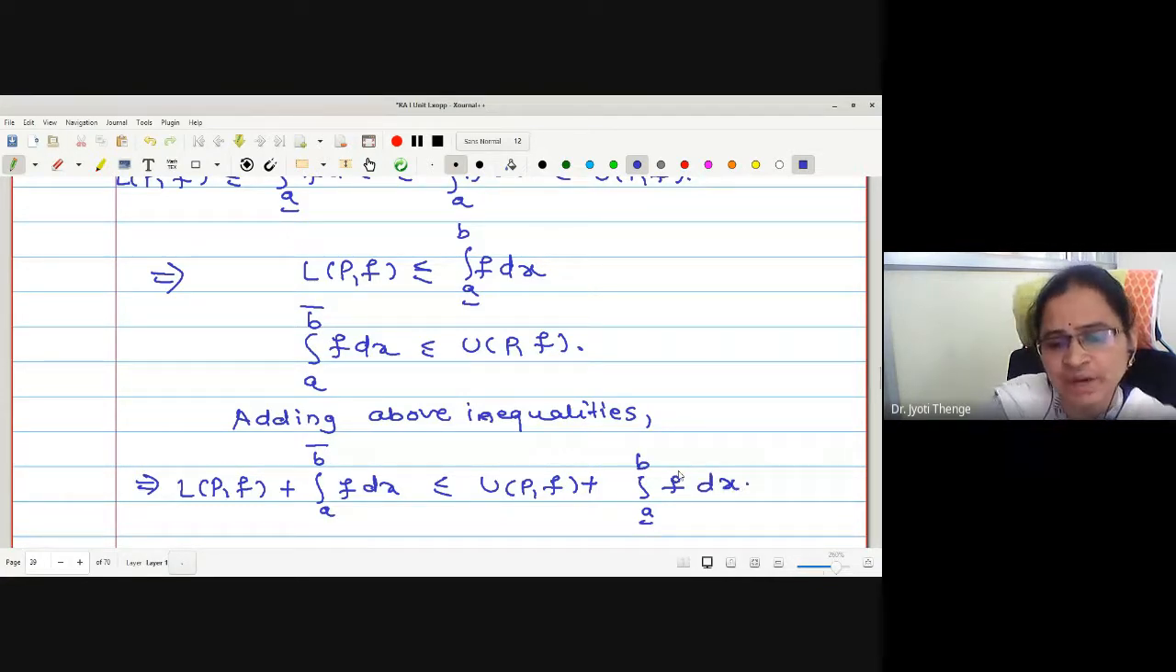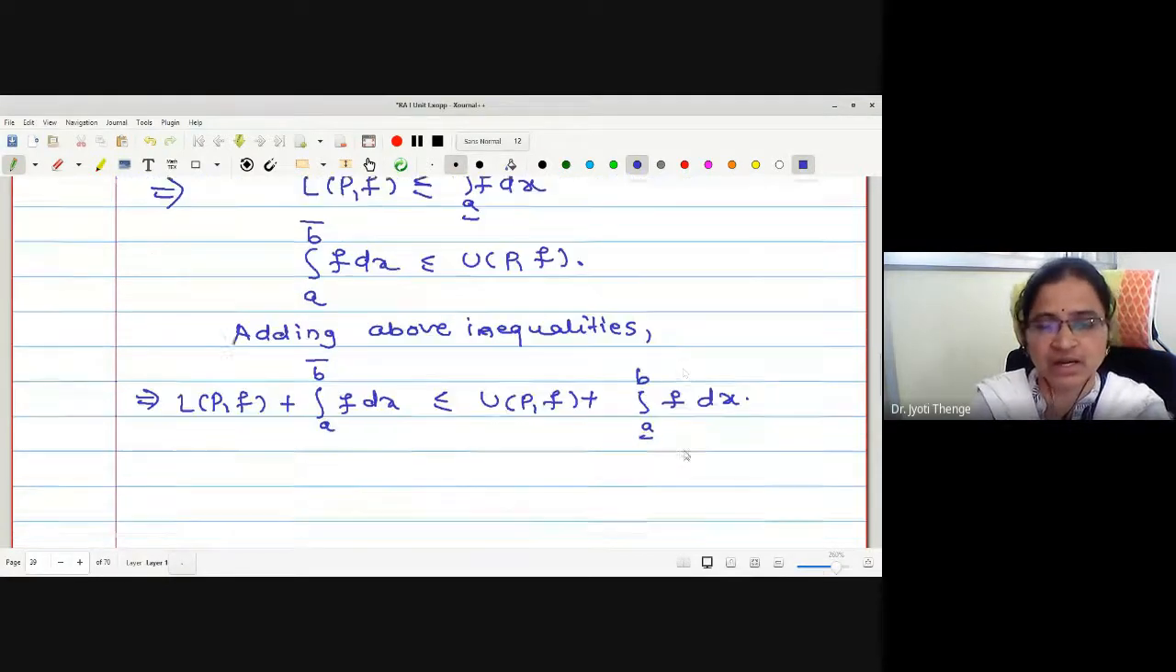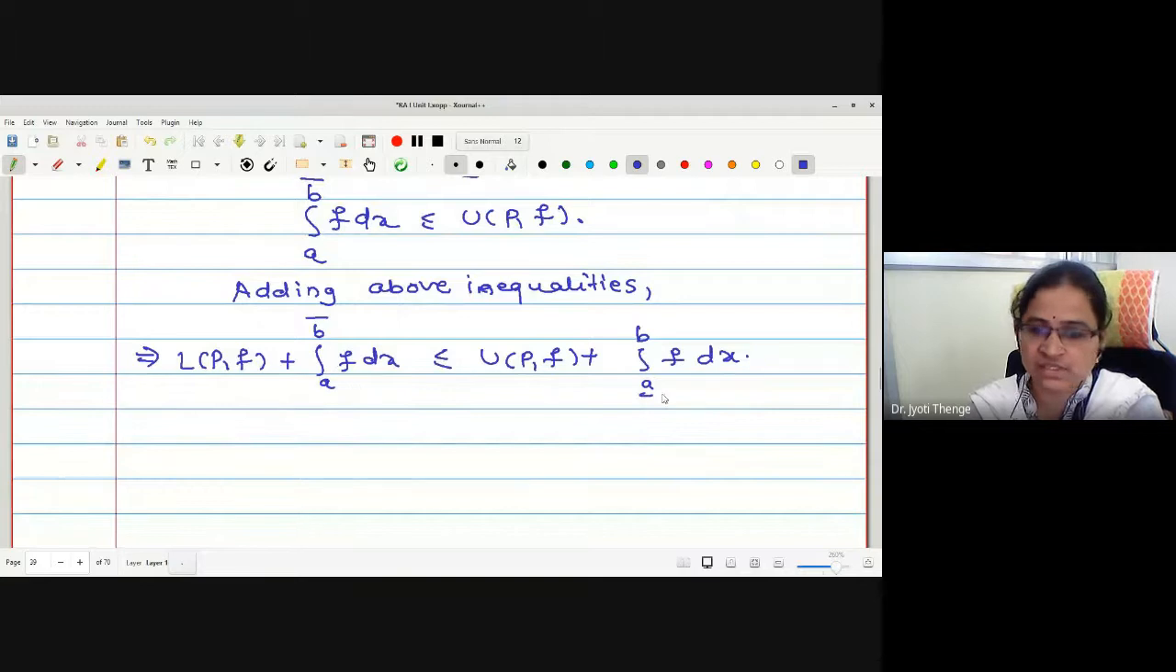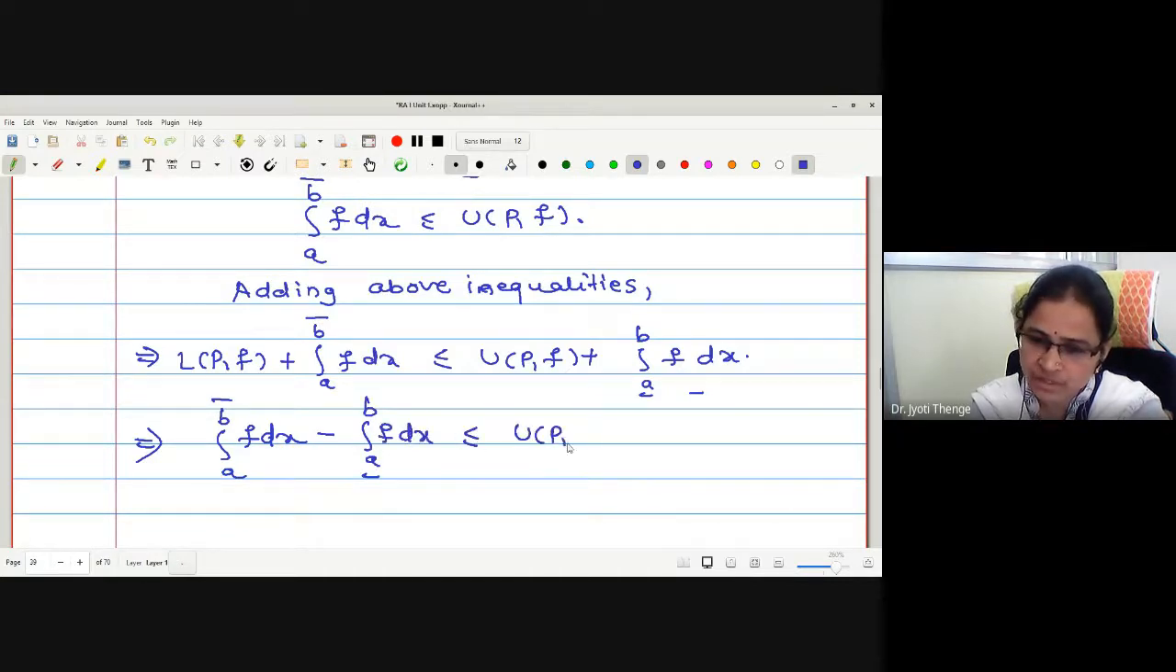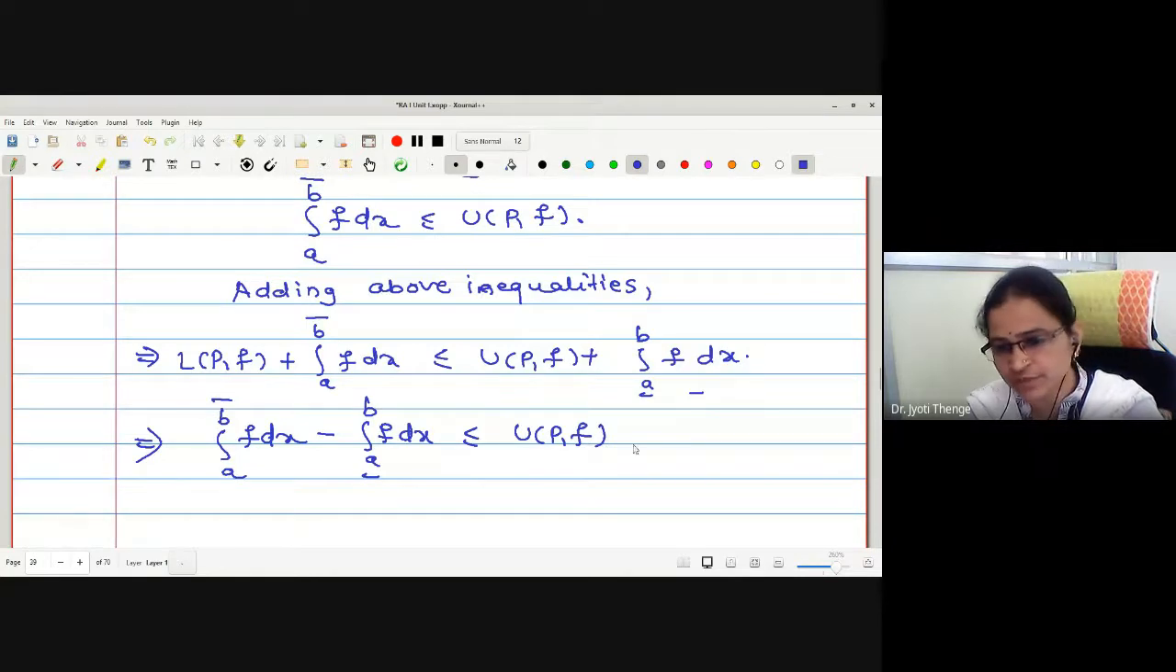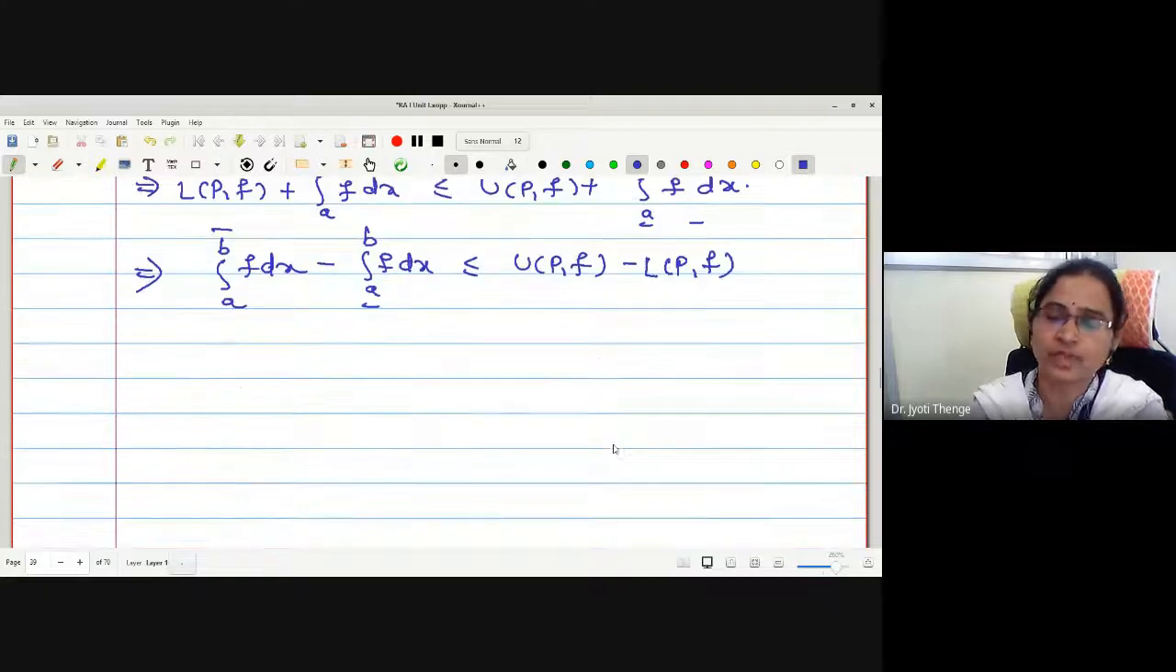Now what we will do? We will just separate sums on one side, integrals on one side. What will happen if I separate? Check. I will take integrals on left side. Therefore, this integral will be as it is. This lower integral shifted to the left gives me negative. Less equal as it is. Upper sum as it is. This lower sum I will shift to right hand side with negative. Is that okay? What is the value of UPF minus LPF?